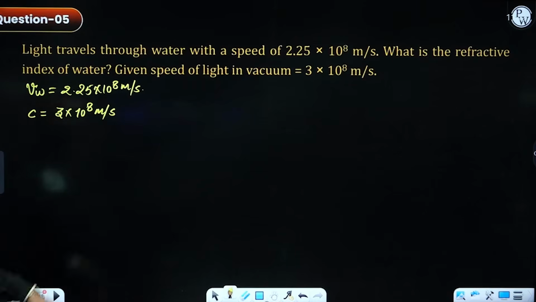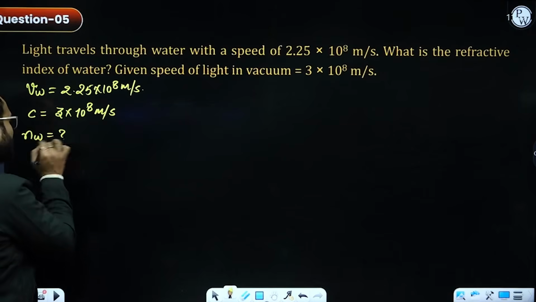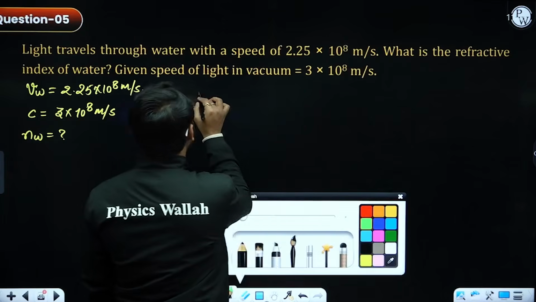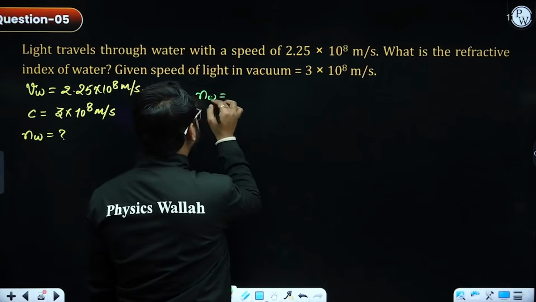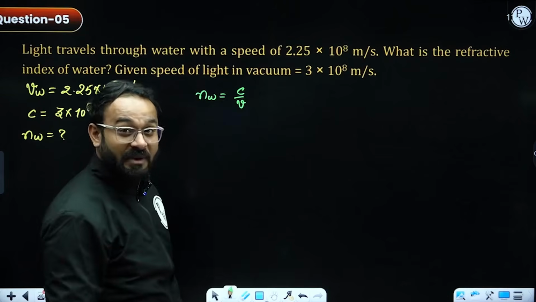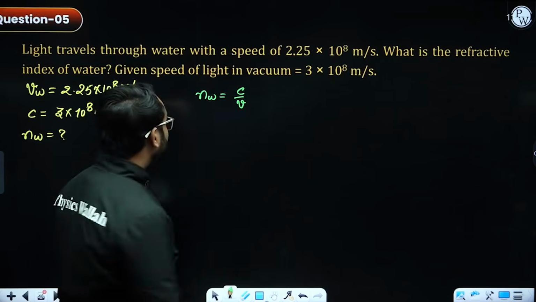I need to calculate the refractive index of water. We know the formula to get the answer. The refractive index of water with respect to vacuum is c by v. You can write the answer in the comments if you get it before me.